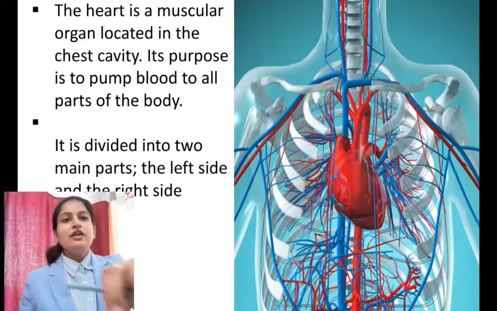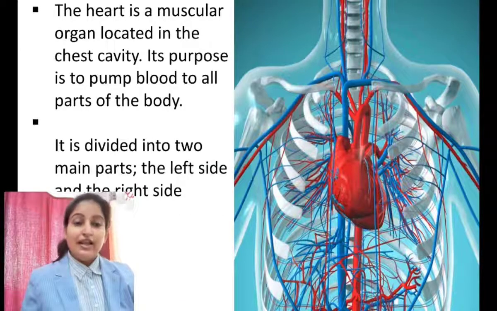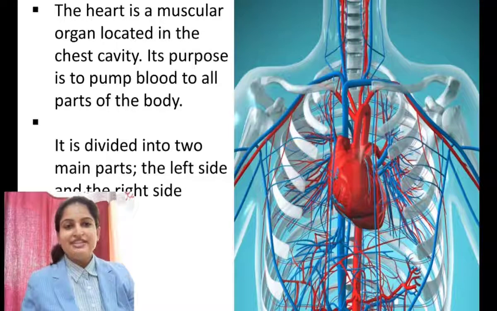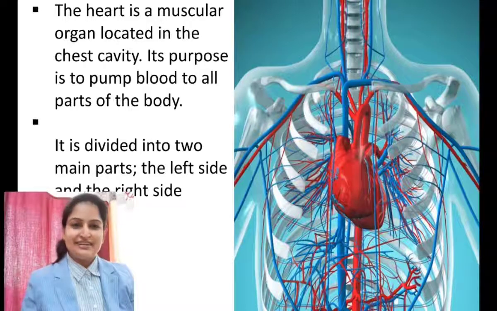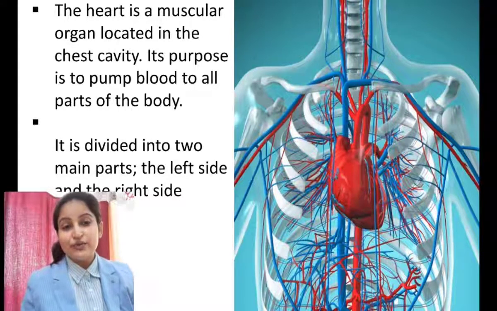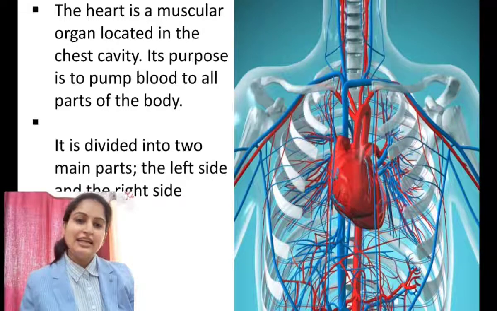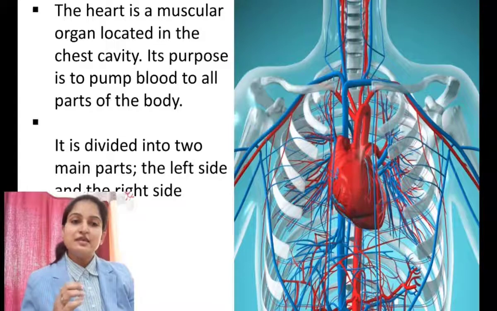Okay, now we have discussed the blood. Now coming to the pumping organ, which is a very important aspect of the cardiovascular system, the heart. So the heart is the pumping organ for the blood, and it ensures that blood reaches each and every part of the cell at a specific rate or at a specific speed.